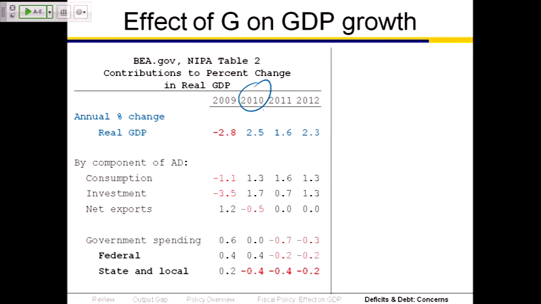So here in 2010, what happens? In 2010, GDP grew. GDP increases by 2.5% in 2010. It's growing because consumption is growing. It's growing because investment spending is growing. Oh, oops, here's a negative. Net exports are declining. The decline in net exports is actually keeping the growth rate of GDP down.